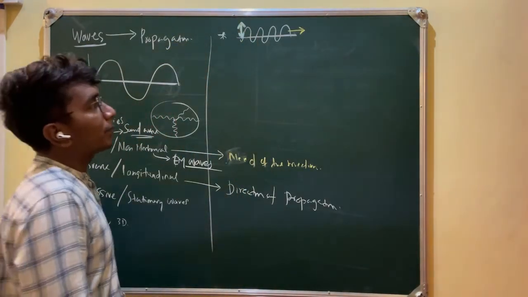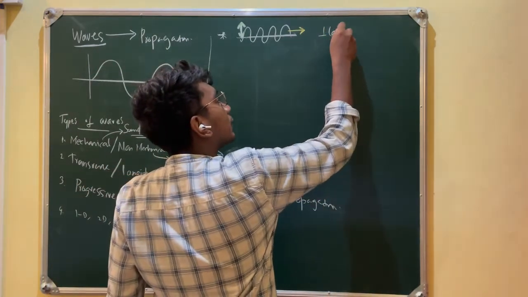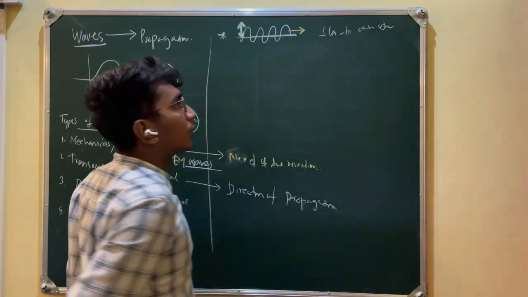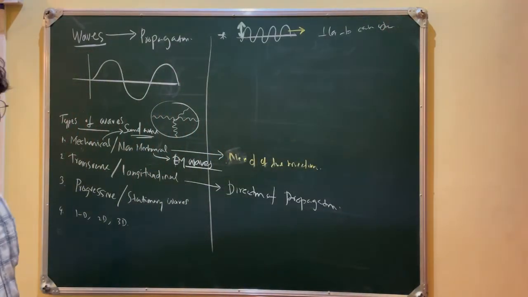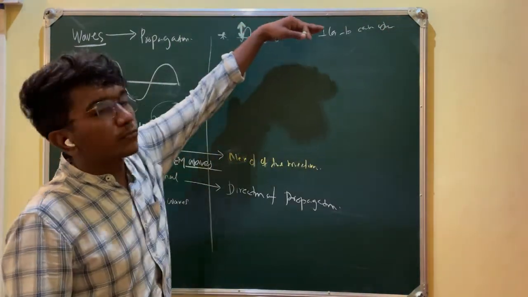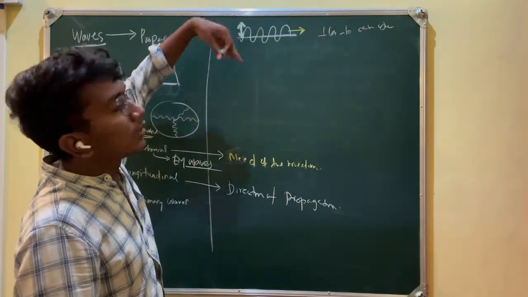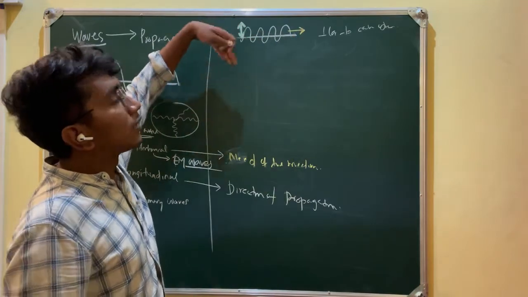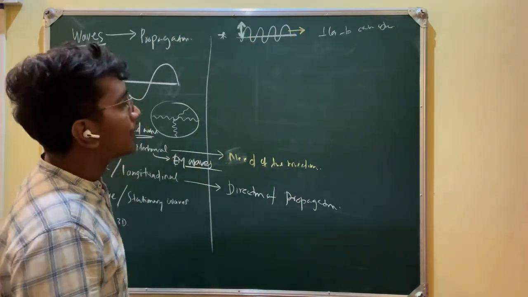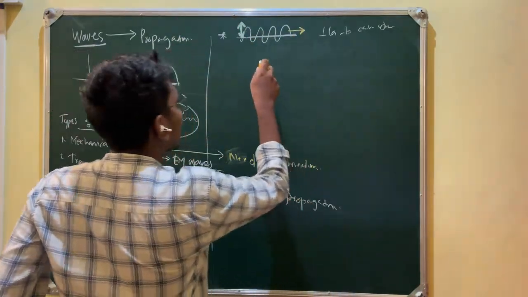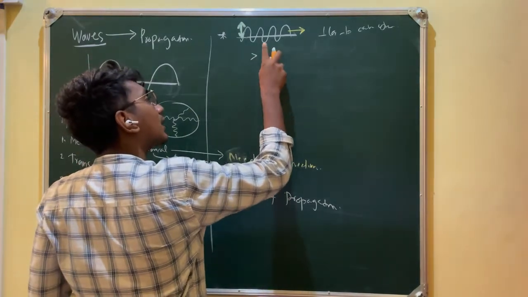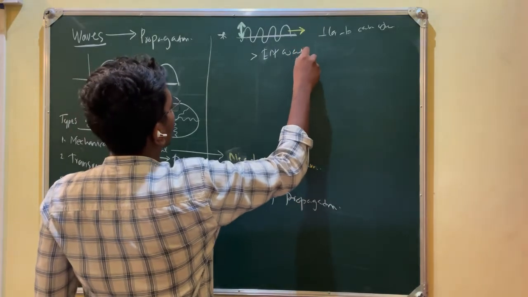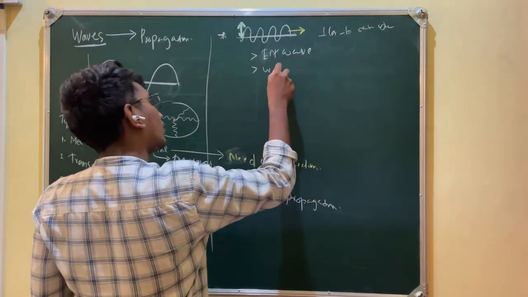So if both are perpendicular to each other, that kind of wave is known as a transverse wave. If the direction of propagation is perpendicular to the vibration of the particles in the medium, that is a transverse wave. Examples are EM wave, electromagnetic wave, or water wave.